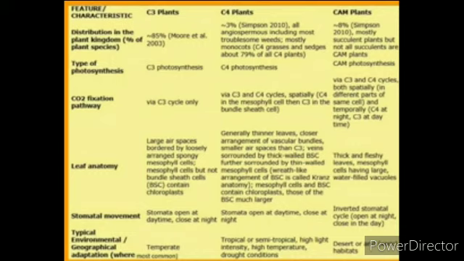Thick and fleshy leaves, and mesophyll cells having large water-filled vacuoles are present. Inverted stomatal cycle: open at night and closed in the daytime. That is a very important character of CAM plants. The stomata open only at night and close in the daytime. These plants are present in desert regions. The habitat is desert. CAM plants are also called crassulacean acid metabolism plants.